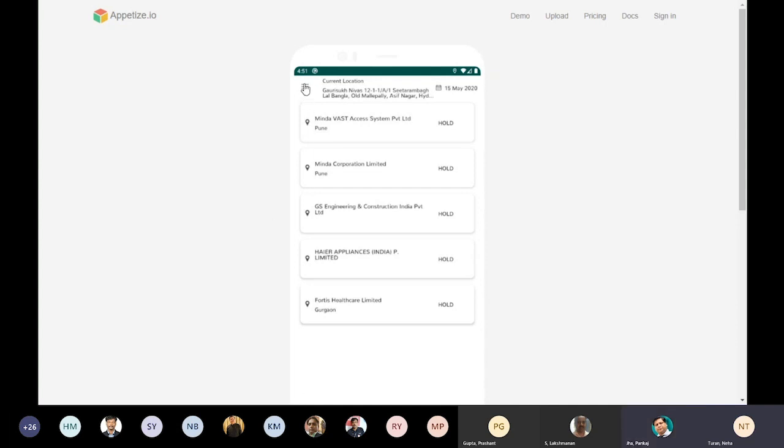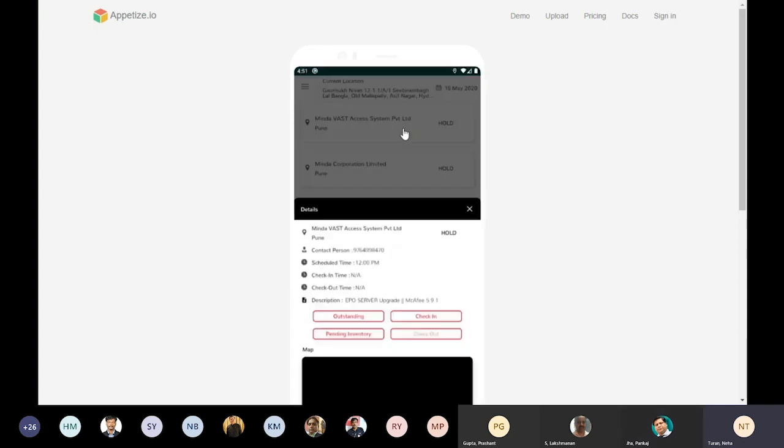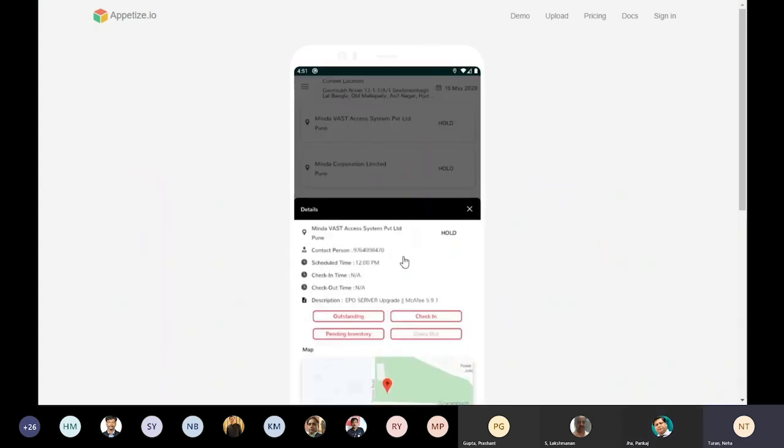So for this user, I'll check the name, Ajit Kumar. You can see that we have removed the add visit feature, because that engineer is receiving the visit list from the service desk. They don't have to add a particular visit. Now I can click on one particular visit. The description also gives me the information on what work needs to be done there. That is EPO server upgrade for McAfee 5.91.